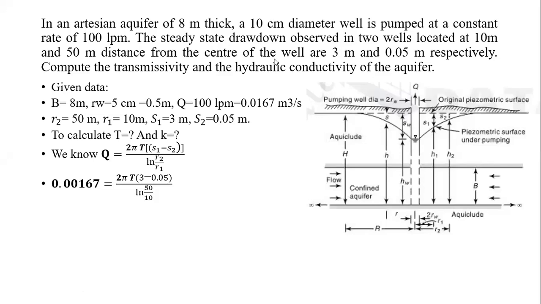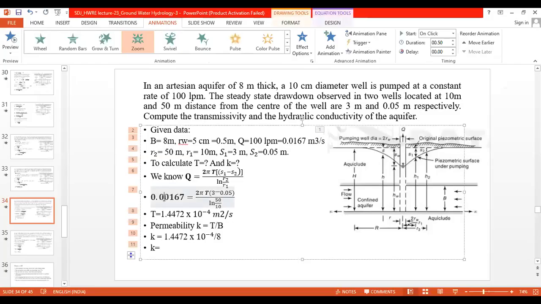Please check the magnitude for that. We'll go likewise only, don't worry about it. So here Q is 0.0167. Okay, now solve it and tell me the answer. I got the answer as 1.4472 into 10 raised to minus 4.